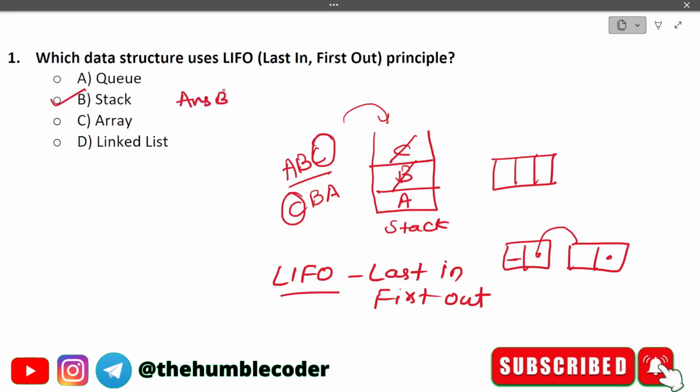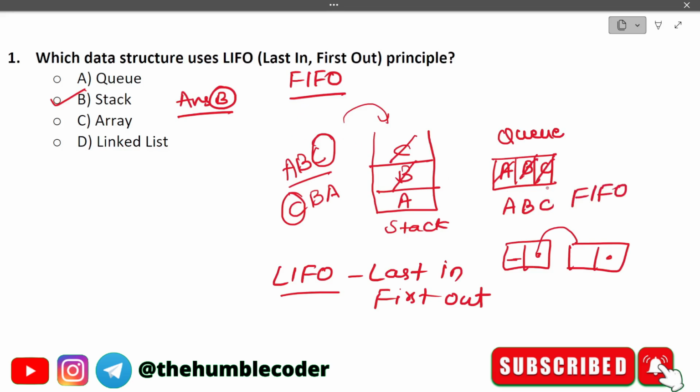So the correct answer for this question will be stack, that is option number B. In the same case, if it was asked FIFO, which stands for first in first out, then we would have told queue as the answer, because in a queue, Q, U, E, U, E, if we enter A, B, and C, then whichever was entered first will come out first. So we will pop it in this way only. This is called FIFO, whereas in stack it is called LIFO. Hope you have understood the concept.